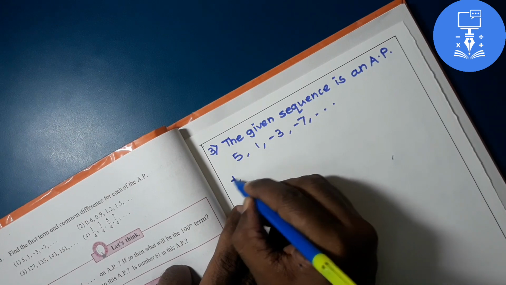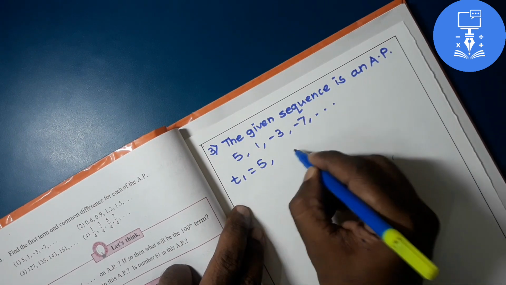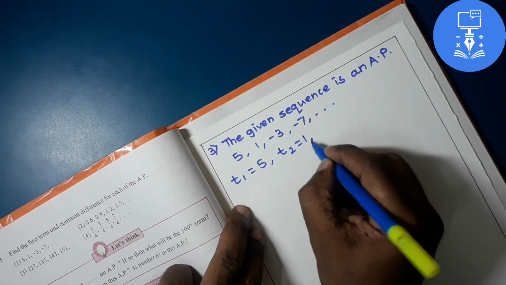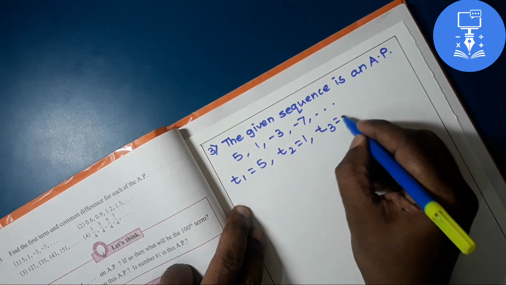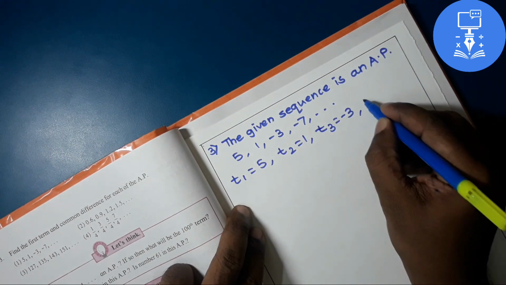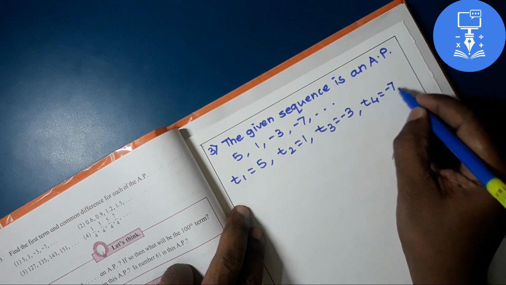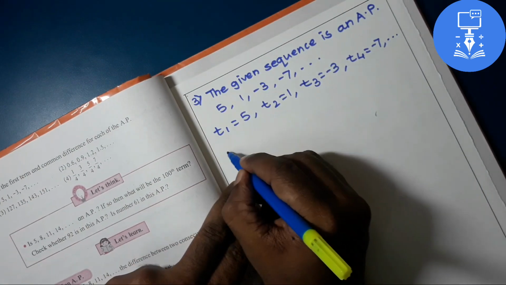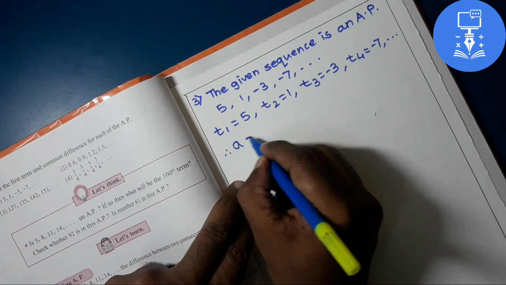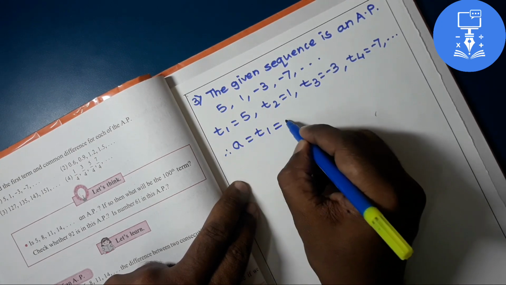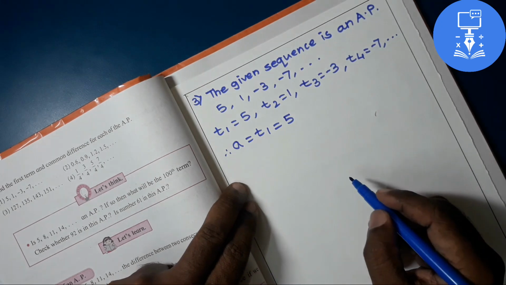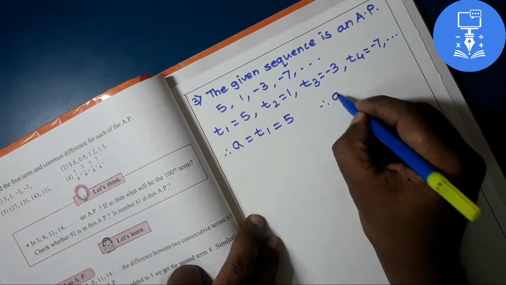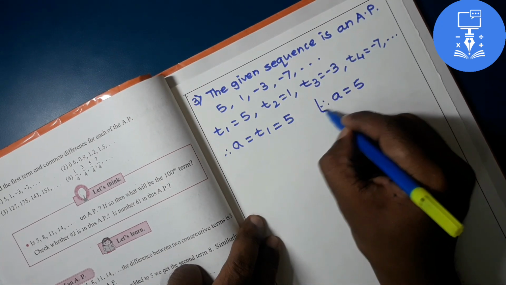So we can write T1 is equal to 5, T2 is equal to 1, T3 is equal to minus 3, T4 is equal to minus 7 and so on. Here we can write A is equal to first term is equal to 5. Therefore our first answer is A is equal to 5.